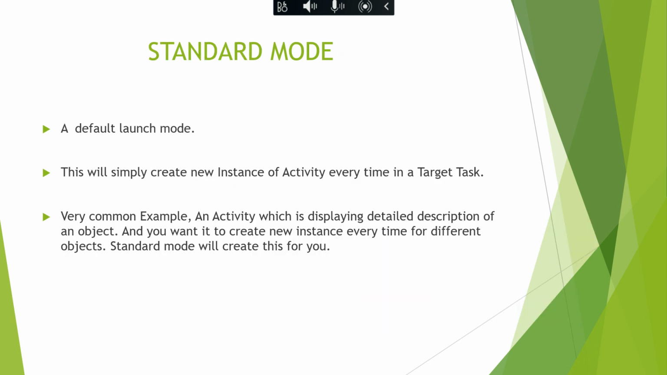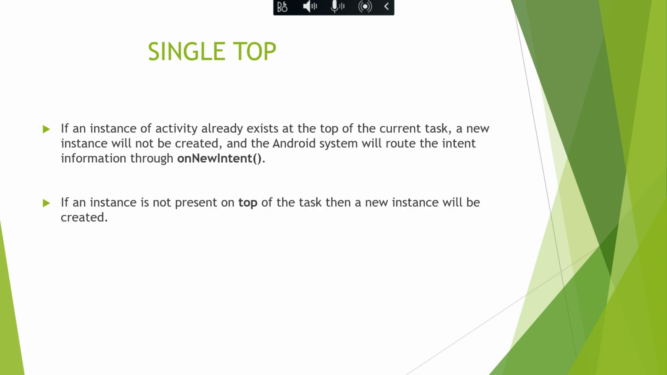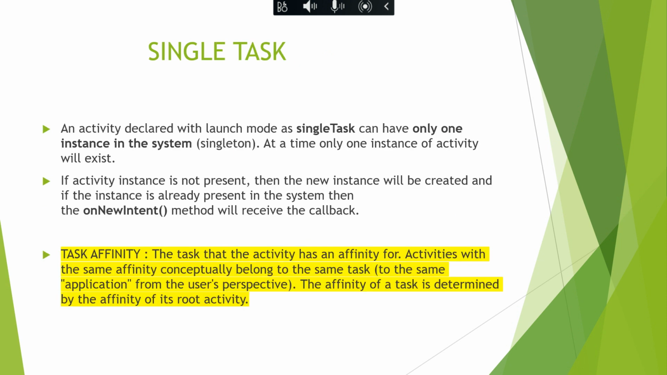In standard mode, every time a new instance of an activity will be created in the target task. So this is an example. And in single top, only if the activity is there on the top of the stack, a new instance will not be created. So in today's session, let's dive into the other two types of launch modes.